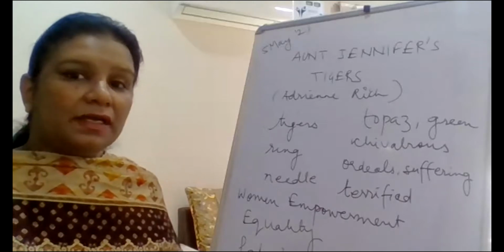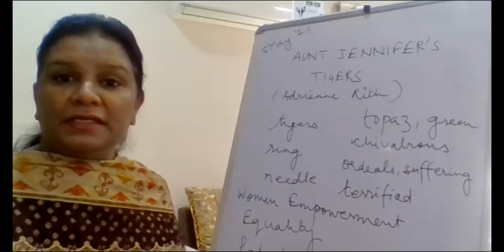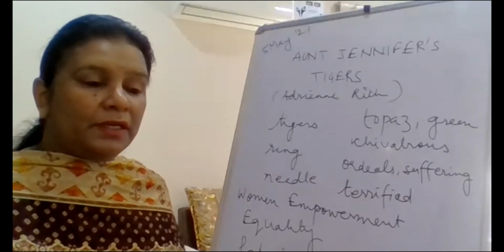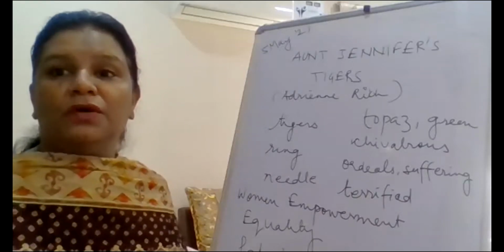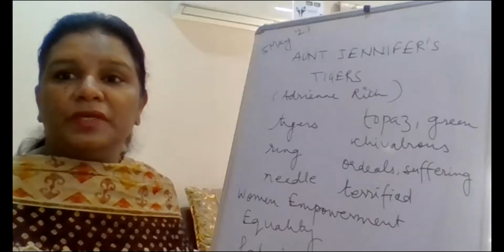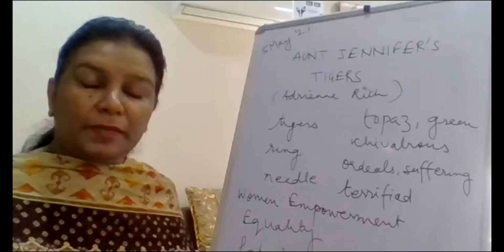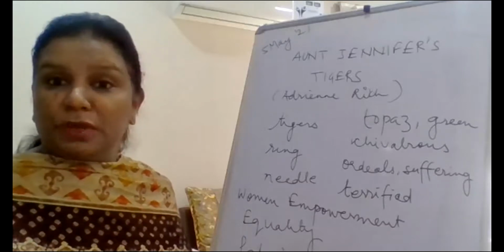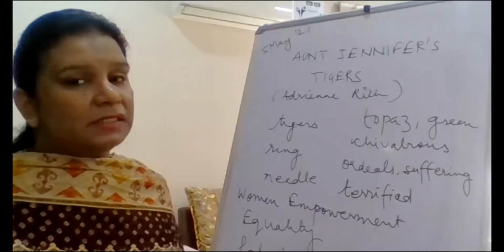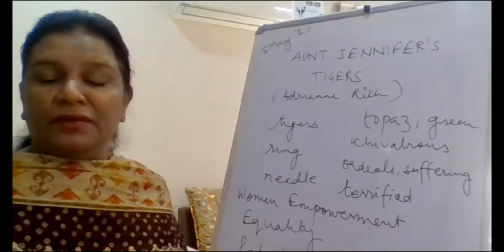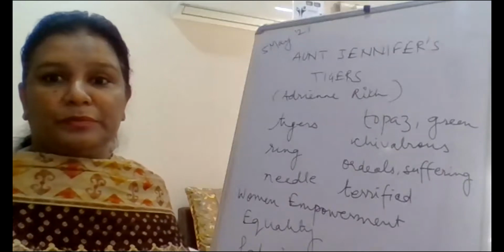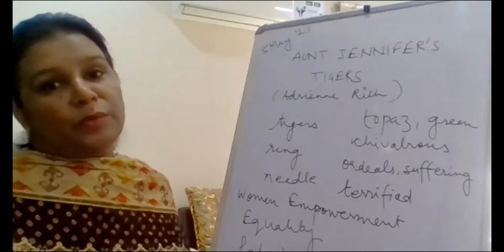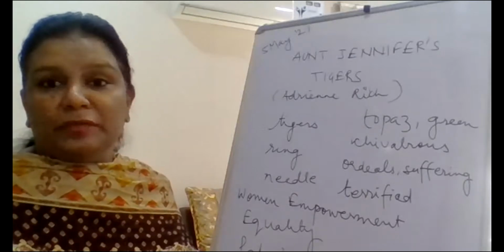It is because Aunt Jennifer, who symbolizes all the married women, has undergone a lot of problems in her life. She's been dominated throughout her life by the male in her family, right? So here, yes, there's a reference to uncle, and otherwise also it is about the other males who have been there in her life, right? So we talk about the brothers, fathers, and all the relatives there, right? So they've been dominating her, and this has happened right through her married life.